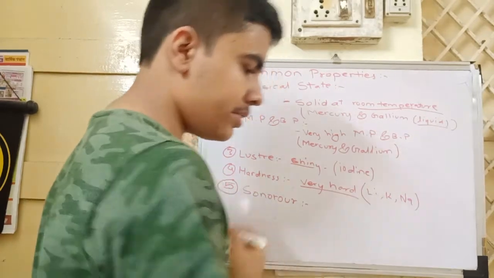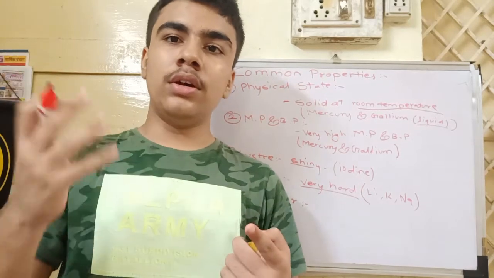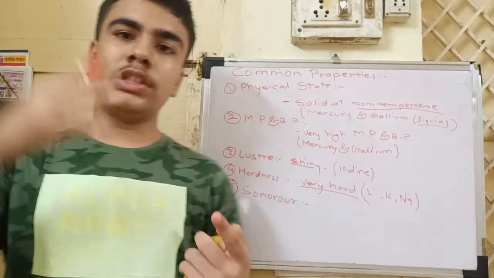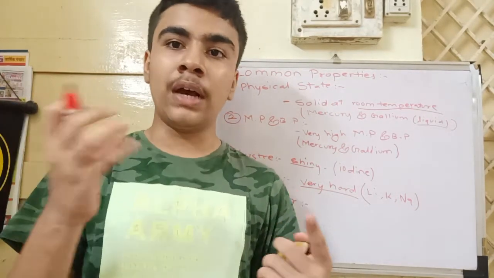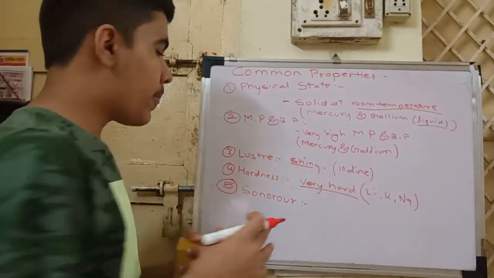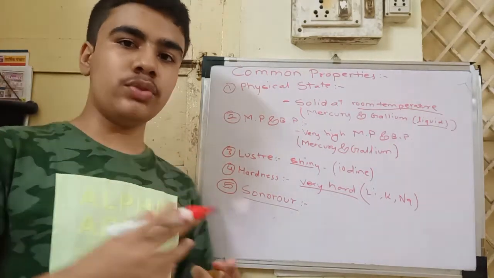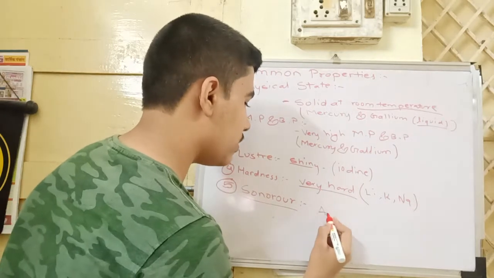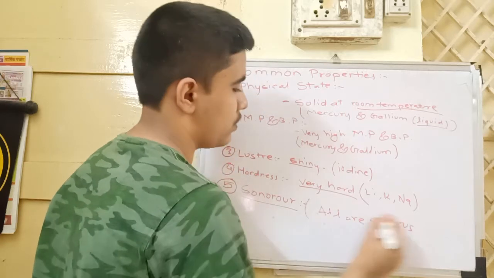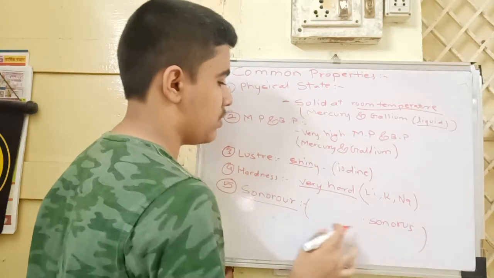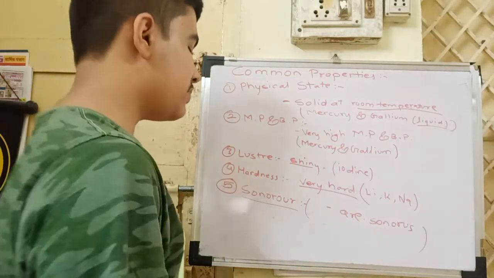Sonorousness means when a metal hits any substance, like the bell of a temple when we hit it on its circular bowl-like structure, it produces a sound, like this. So when a metal strikes an object and produces sound, it is known as sonorousness. And all metals are sonorous.